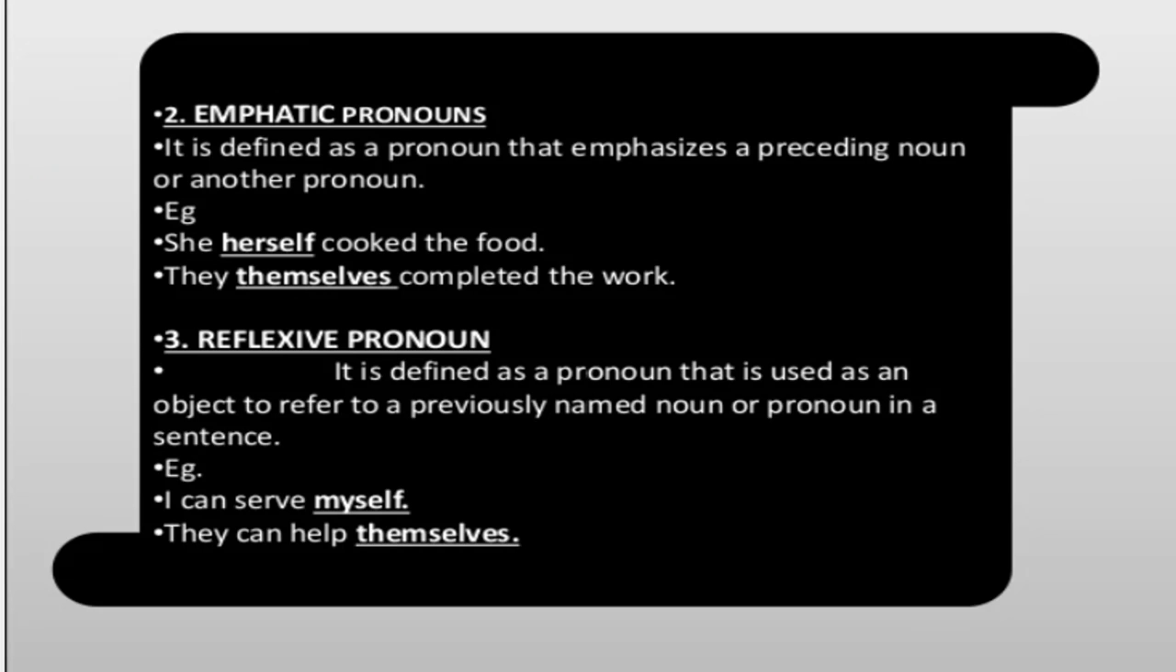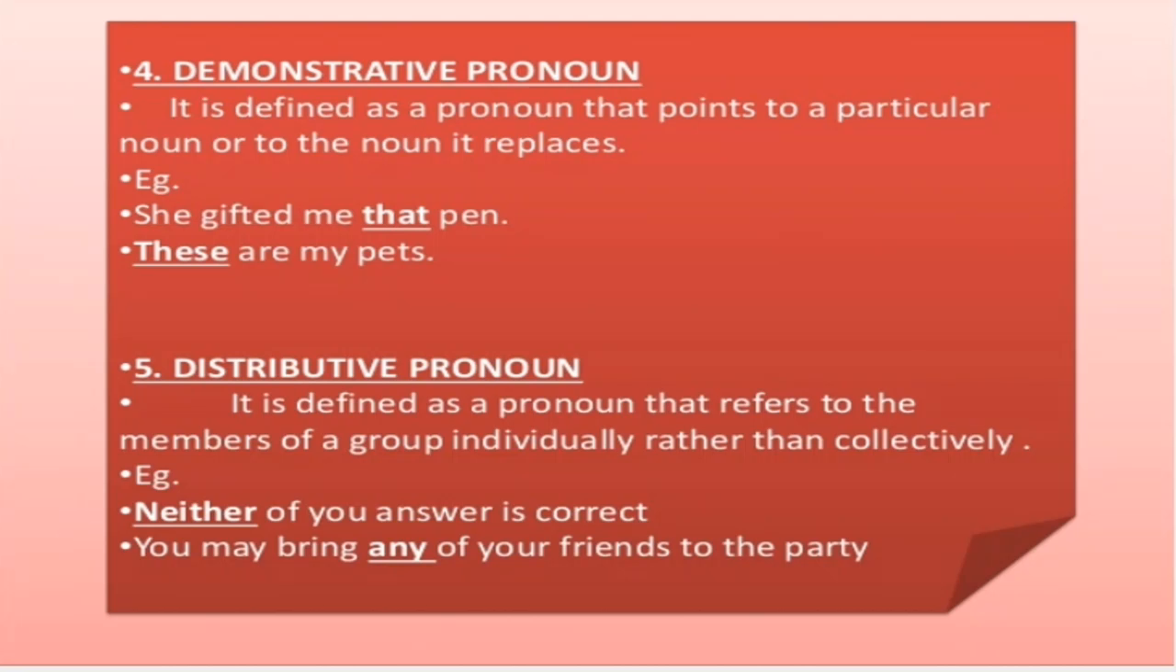They can help themselves. They is the previous pronoun coming in the sentence and themselves is acting as the object to this pronoun. Therefore, it is reflexive. But if the same sentence I write as they themselves can help, that becomes emphatic because we are emphasizing on themselves.